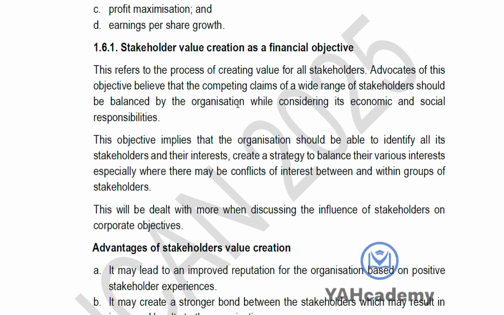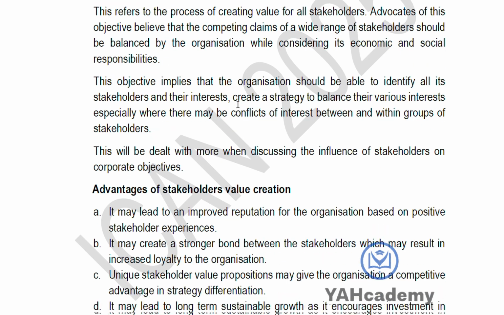So let's start with stakeholder value creation as a financial objective. It refers to creating value for all your stakeholders. When we are talking about your stakeholders, we're talking about your customer, your supplier, your employee, your government, trade union, your lenders, and so on and so forth. So you could have your internal stakeholder and your external stakeholder. How do you create value for them? You want to make sure that you are meeting their objective. Each of the stakeholders has their own objective. They have their needs. You are making sure that you are balancing their needs with that of the organization. You are making sure that there is no conflict of interest between the various groups of stakeholders. So that's what we are looking at there.